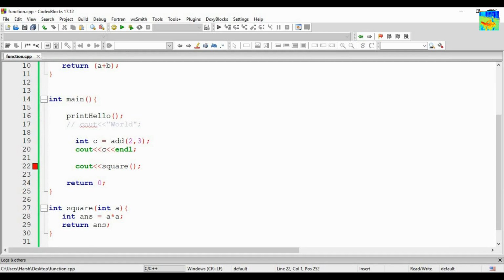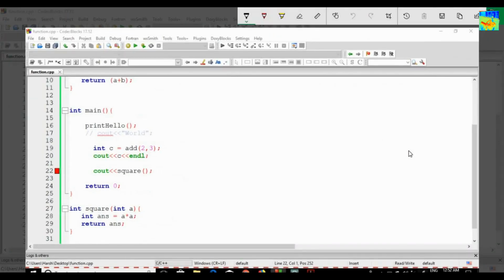The compiler is giving me an error, and the error is very obvious. I told you that compilation of the program starts from the top line till the end. So the compiler will reach line number 22 where you are calling a function square. The compiler will say, I don't know what square is, because the compiler has not reached line number 27 yet.